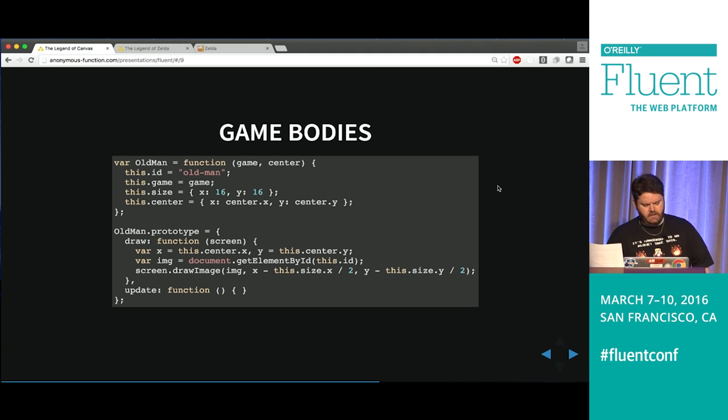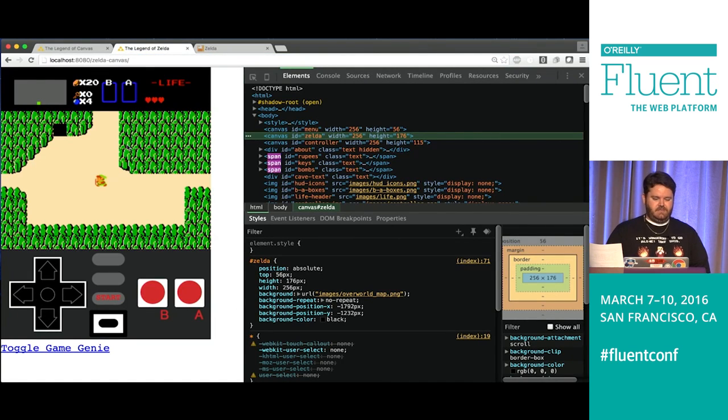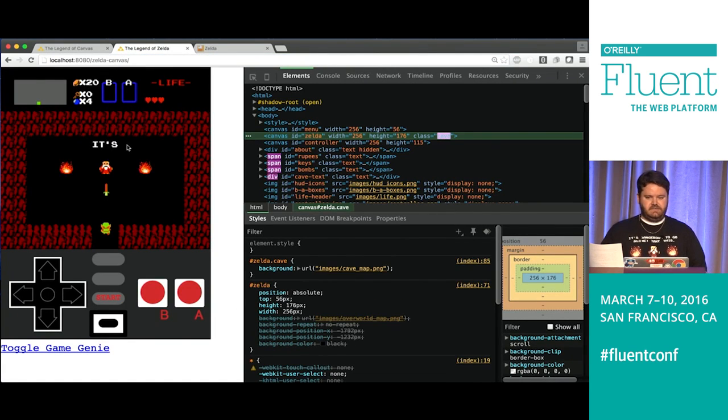So each of the elements that it's looping over are what we'll call game bodies for this exercise. So I took the old man in the cave, and old man is not me being mean. That's what he's called in the manual. If you don't know where he is, shame on you. He's on my shirt. He's also in this cave. All right. So what's he doing? He's doing nothing. He just stands there and gets drawn.